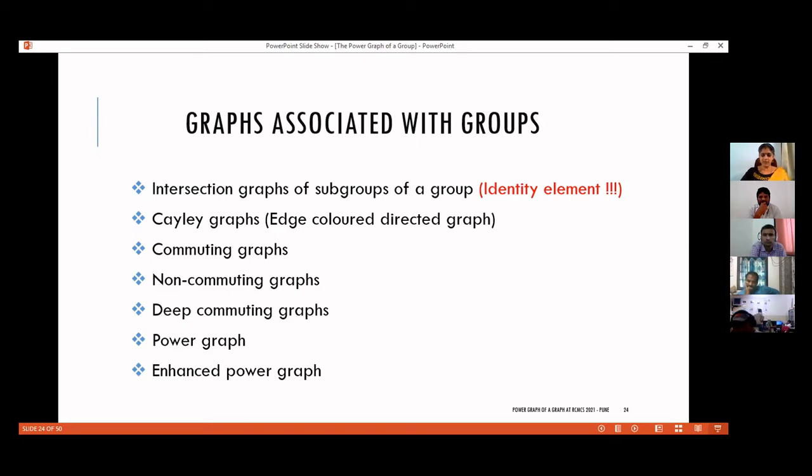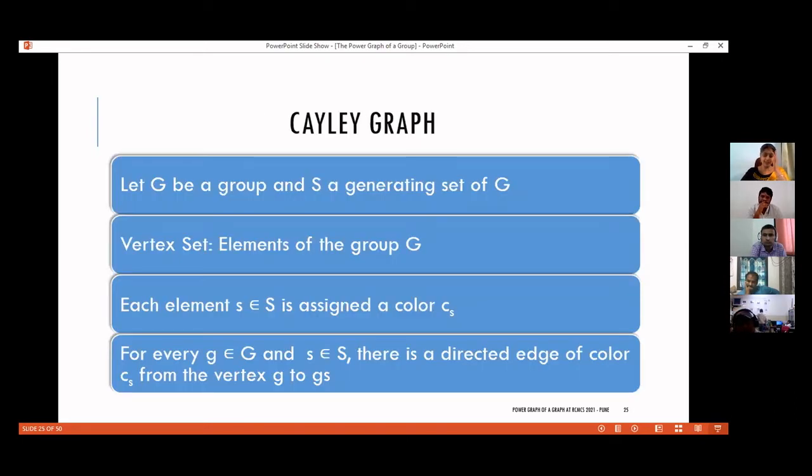Intersection graphs of subgroups I have already explained. The next one is Cayley graphs. Cayley graph means: let G be a group and let S be a generating set of G. For defining an intersection graph or power graph, commuting graph and all, what we require is a group alone. But for Cayley graphs, we need the group G and a particular generating set S. As you all know, the generating set need not be unique. So you pick one generating set S and the group G is with us. The vertex set is the elements of the group G, so each element of a group corresponds to a vertex in the Cayley graph.